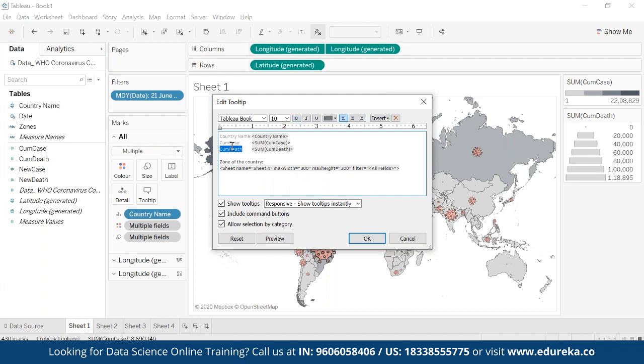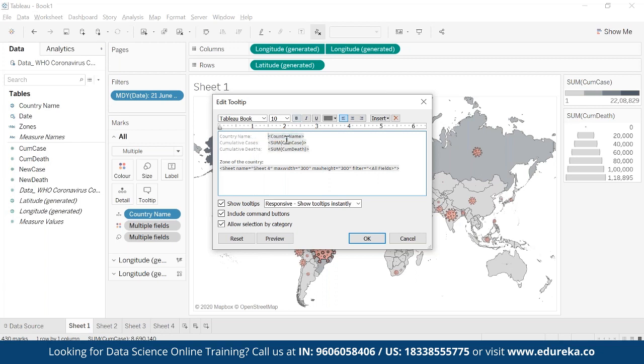I can rename this also, like cumulative cases and cumulative deaths. And if I want, I can try to align it properly.